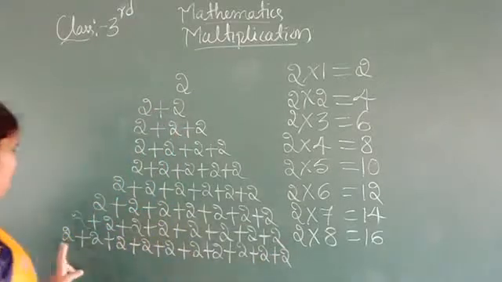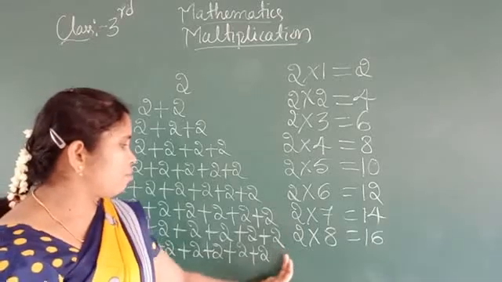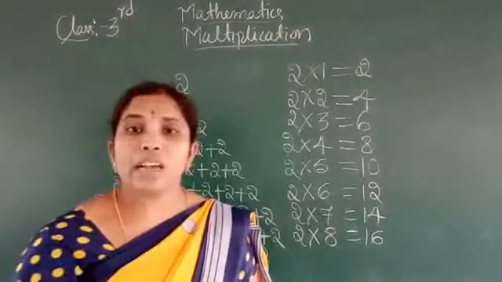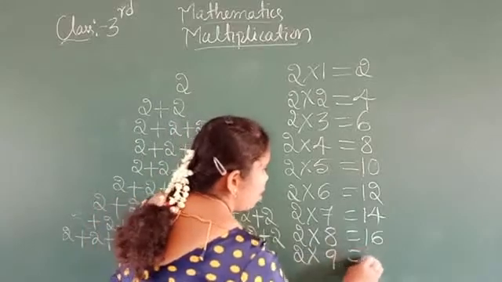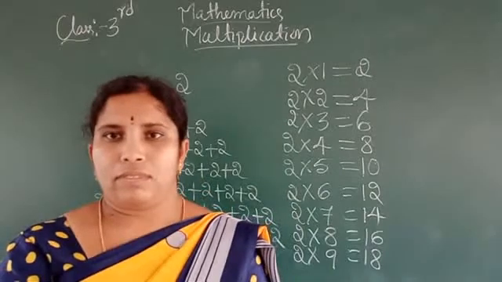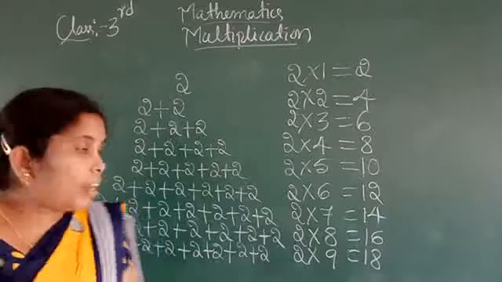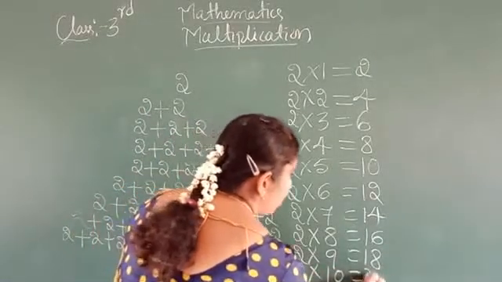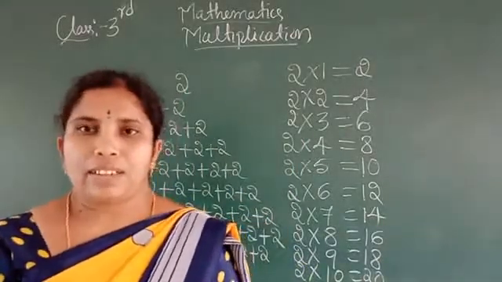Then 2 plus 2 plus 2 plus 2 plus 2 plus 2 plus 2 plus 2 plus 2. How many times is there? Sorry, 9 times. See, 1, 2, 3, 4, 5, 6, 7, 8, 9. 2, 9 times means 9 times 2, we get 18. Do you understand? Then 2, 10 times, we get 20.